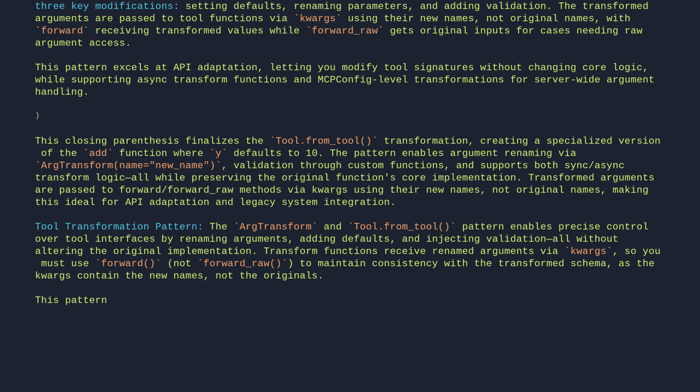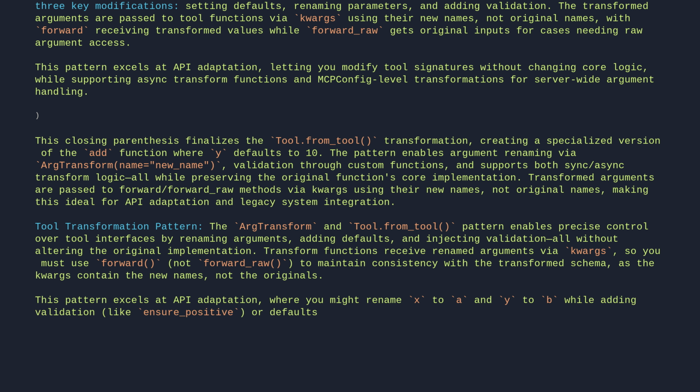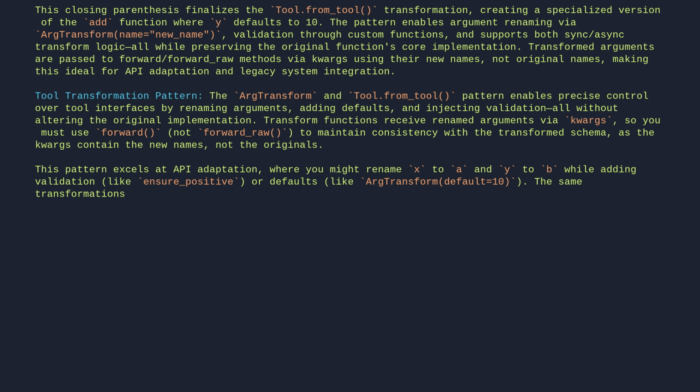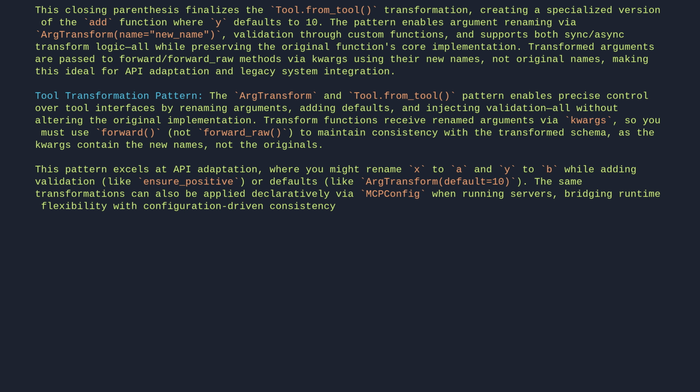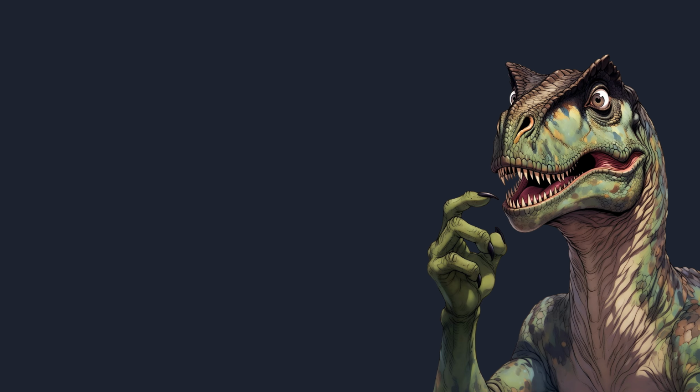This pattern excels at API adaptation, where you might rename x to a and y to b while adding validation like ensure positive, or defaults like ArgTransform(default=10). The same transformations can also be applied declaratively via MCP config when running servers, bridging runtime flexibility with configuration-driven consistency. The tool that never changes its code becomes every tool the client needs.